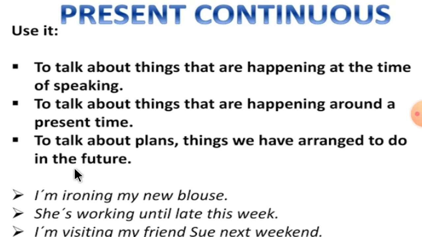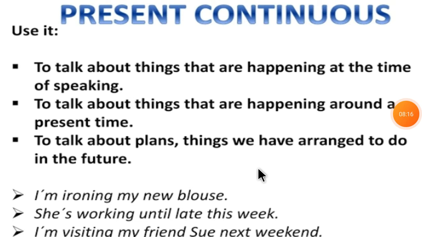Then, to talk about plans or things we have arranged to do in the future. For example, I am visiting my friend Sue next weekend.